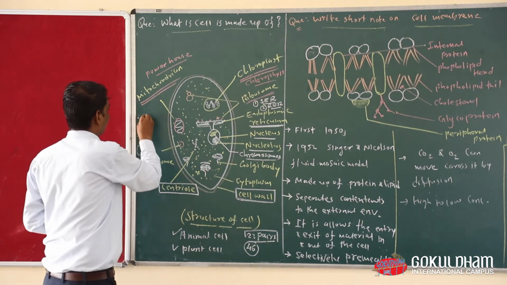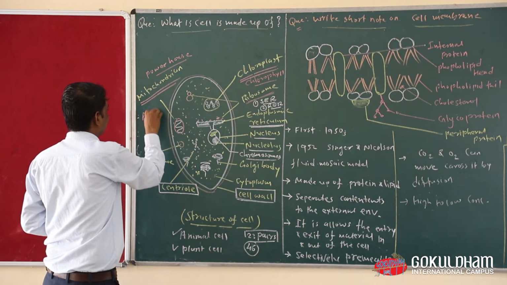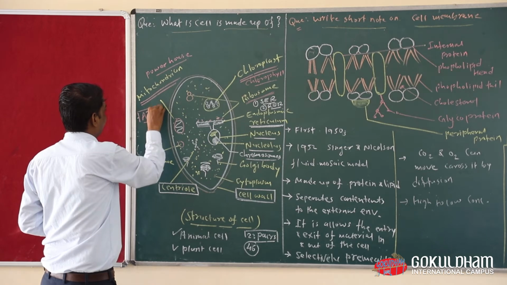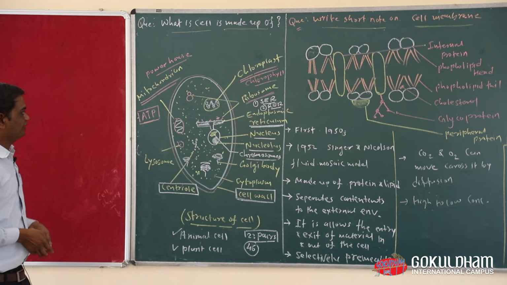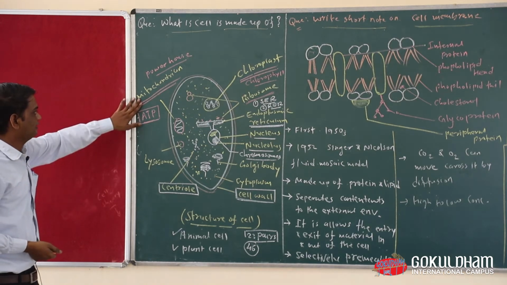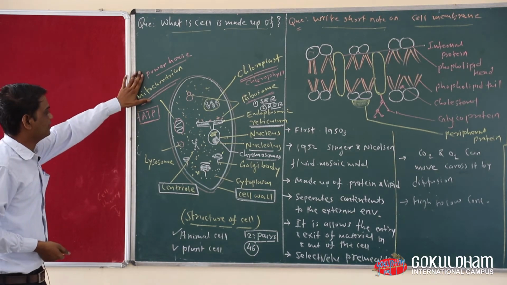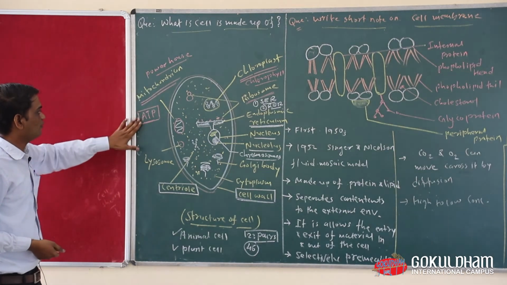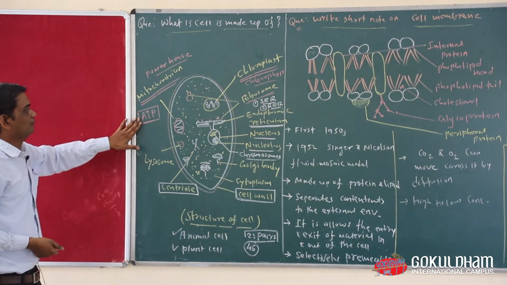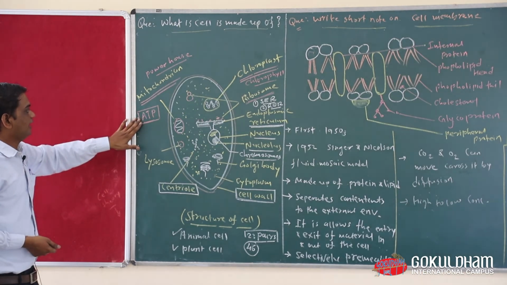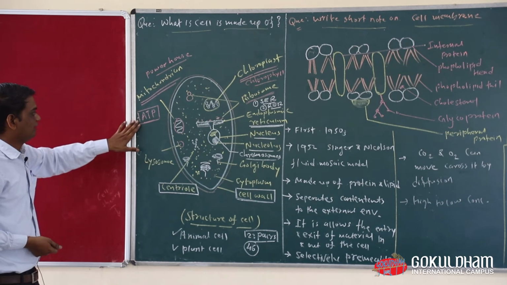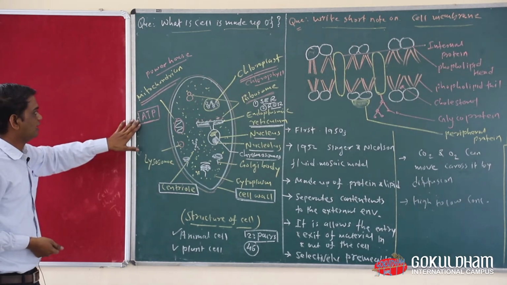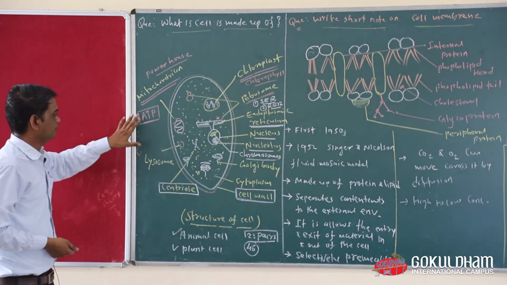In mitochondria we can see energy stored like ATP. ATP means adenosine triphosphate. That is the reason we say that mitochondria is known as the powerhouse. The full form of ATP is adenosine triphosphate. This is one kind of energy which is stored by the cell and by the mitochondria.